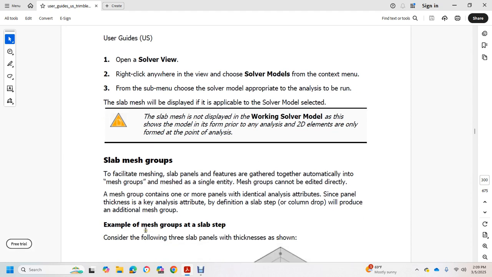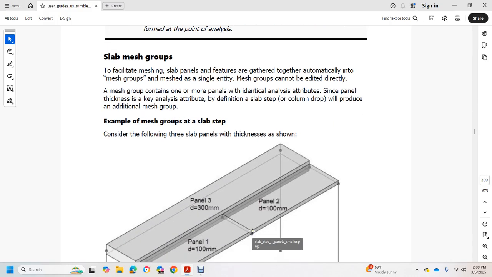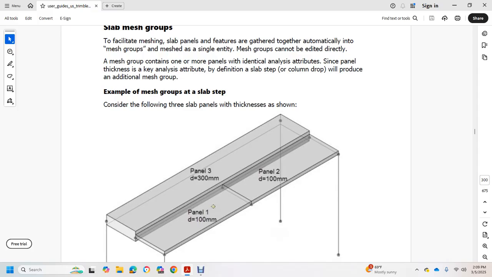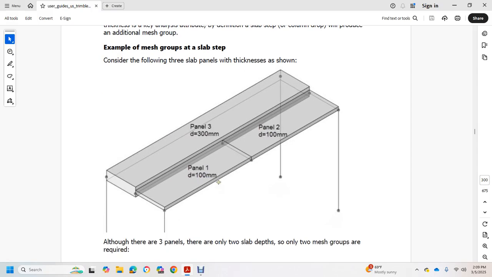An example of mesh groups is a slab step. Consider the following three slab panels with thicknesses as shown. It shows panel 1, panel 2, and panel 3. Panel 1, 100 millimeters; panel 2, 100 millimeters; panel 3, 300 millimeters.